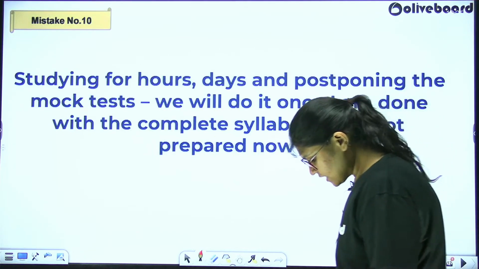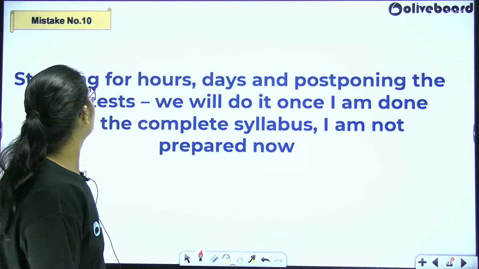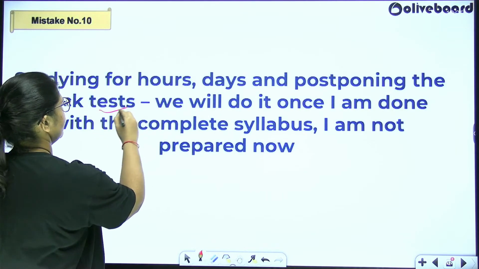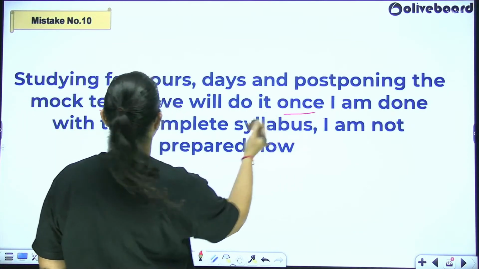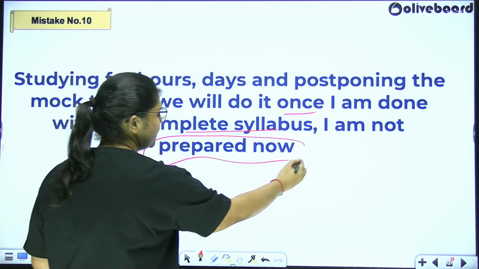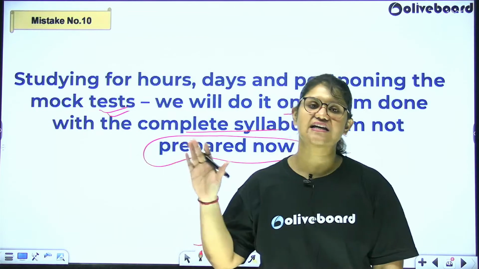Fine. So I hope you have understood this particular point. Now coming to the last point that you can see on your screen, which is again a common one. Studying for hours, days and postponing the mock tests. We will do it once I'm done with the complete syllabus. I'm not prepared now. Not only with descriptive answer writing, I see this happening with the other things as well.